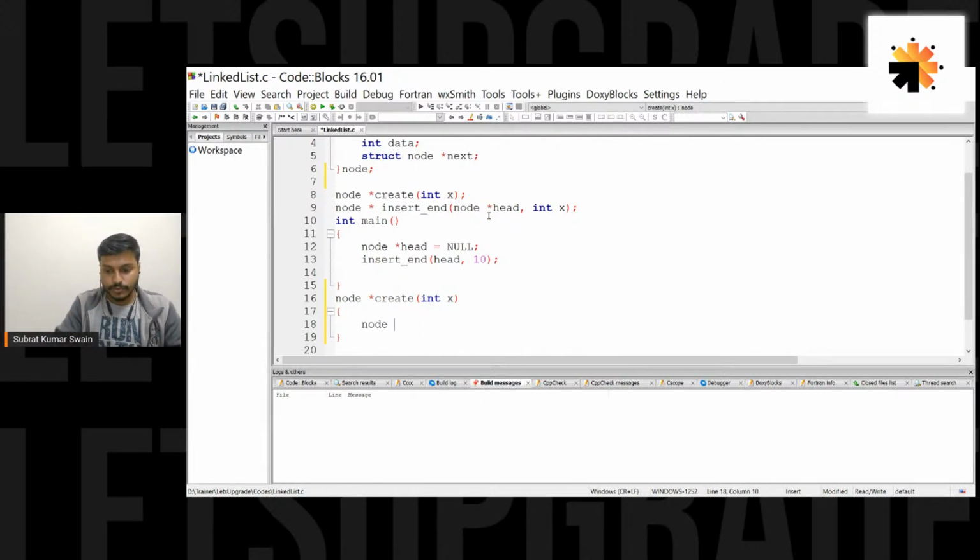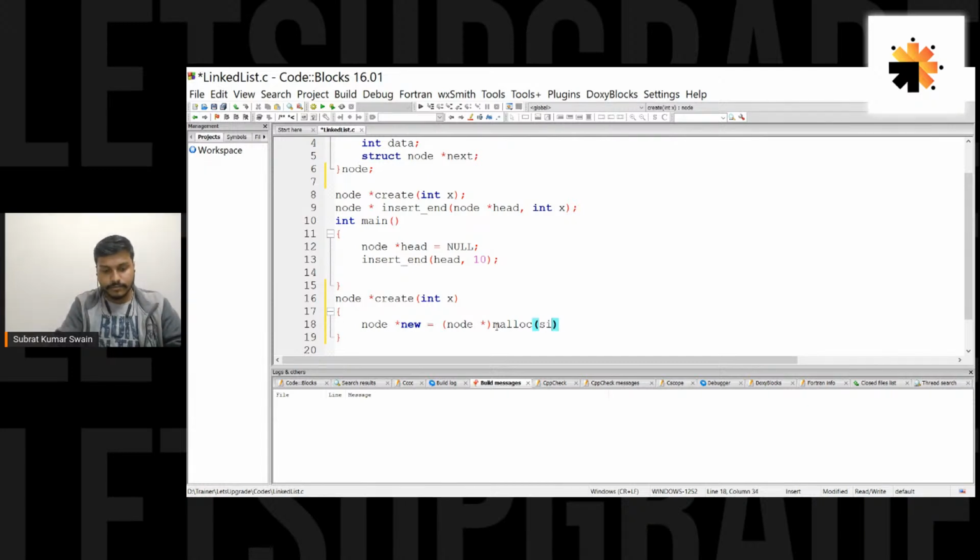I'm taking new as a new pointer, and yes, we have to dynamically allocate memory here, right? And we would be using malloc. Of course, we have to typecast it into node star. If you are creating memory for one integer, you have to typecast it into int star. If you are creating memory for one character, you have to typecast it into character pointer, char star. Similarly, here we want to create a node, basically a structure node, so I have to typecast it into this node star. If you don't use typedef, then you have to write here struct node star. Got it? So malloc